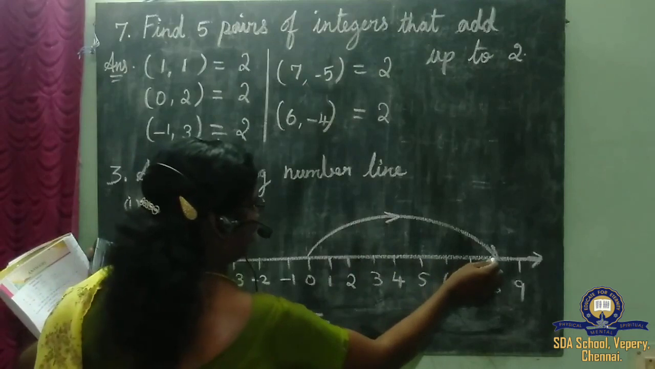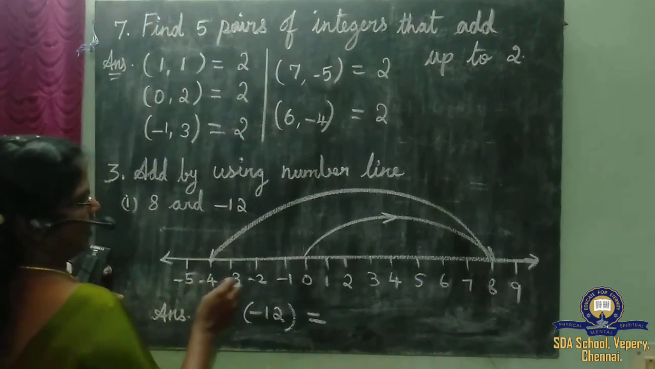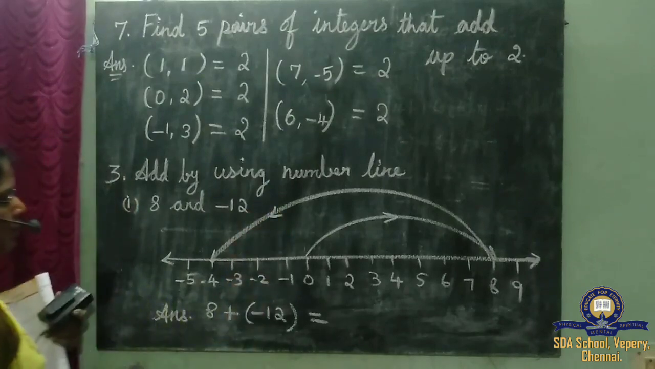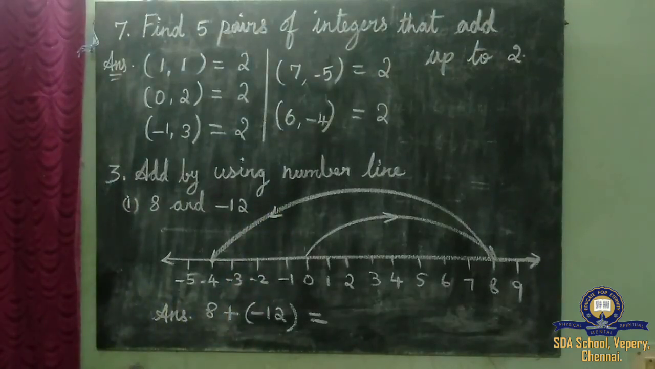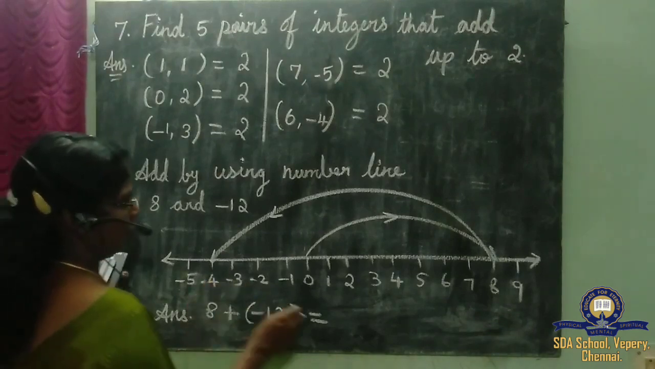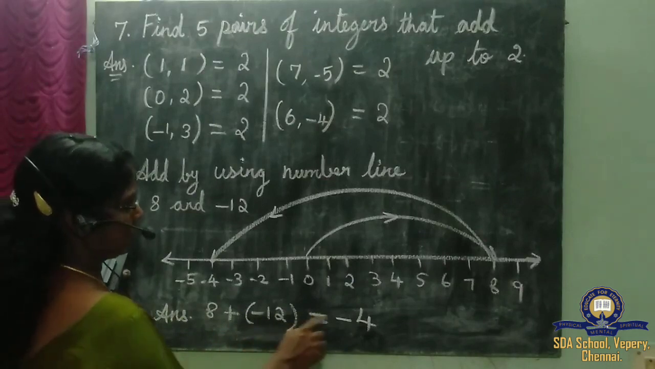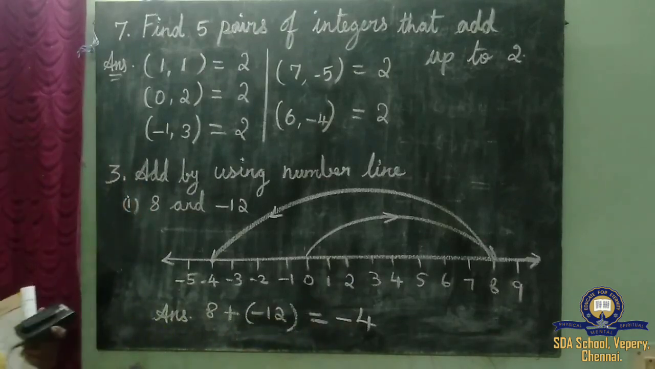So from 8 we are coming backward to minus 4. Minus 4. So what is the answer now? 8 plus minus 12 is equal to minus 4.